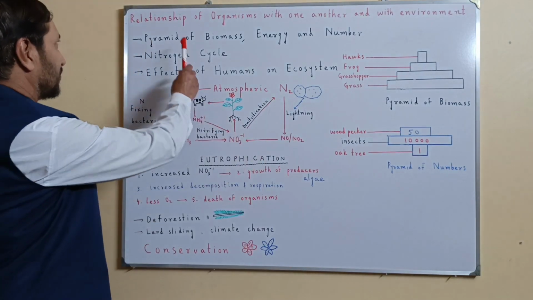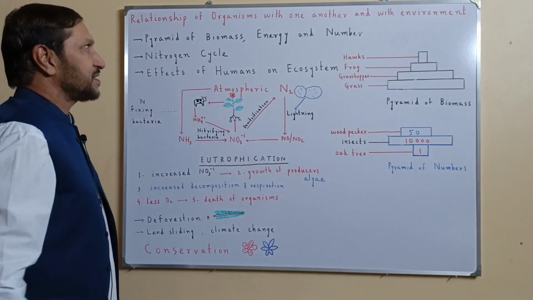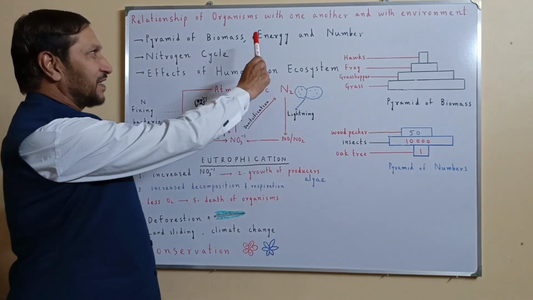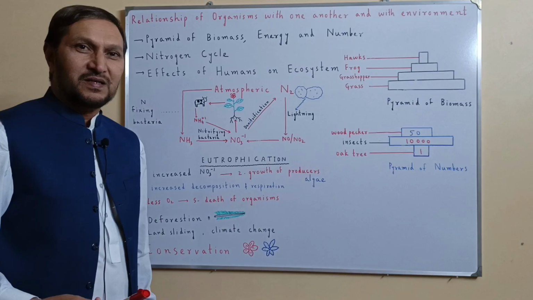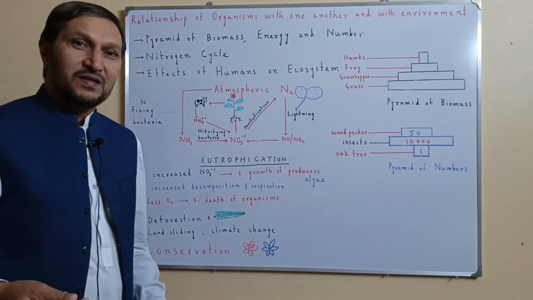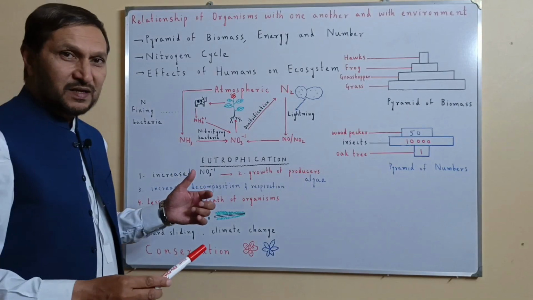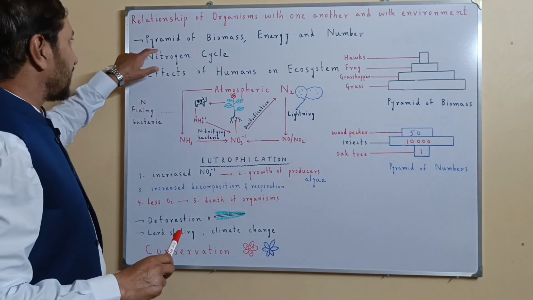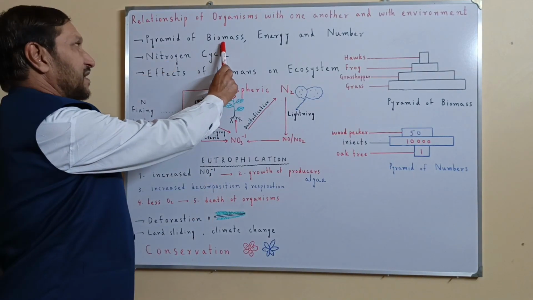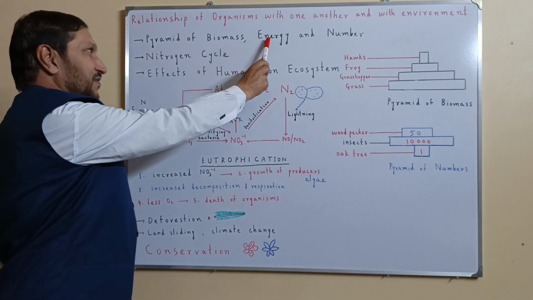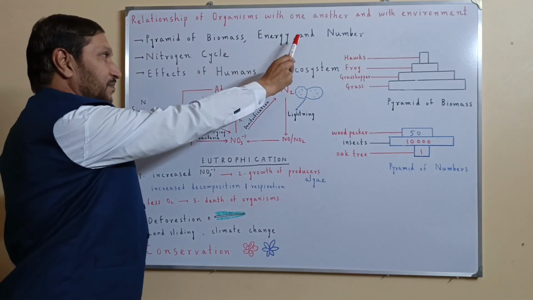Today I am going to talk about the relationship of organisms with one another and with the environment. That is ecology. This is the second part of my lecture. In this lecture, we are going to understand the pyramid of biomass, pyramid of energy, and pyramid of number.